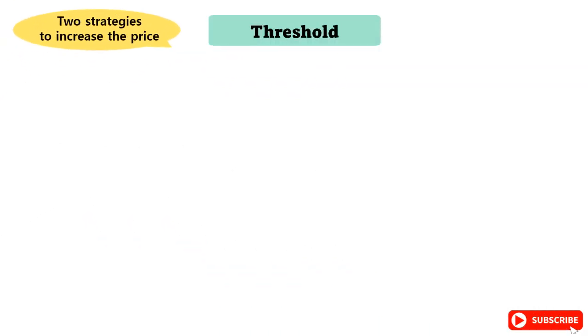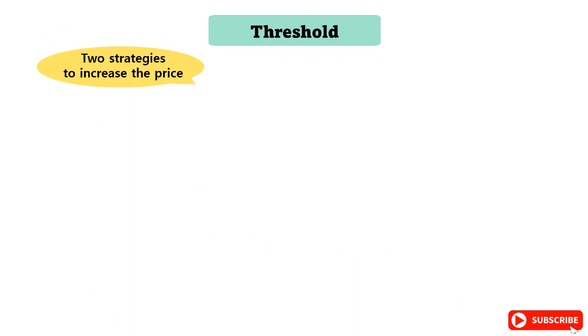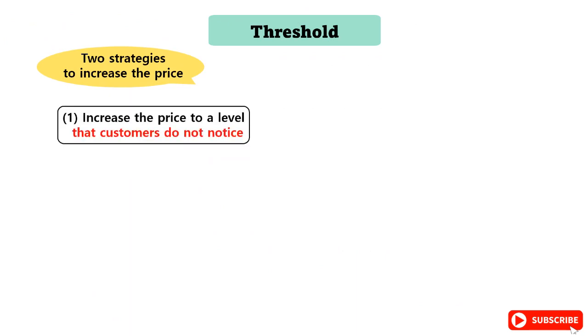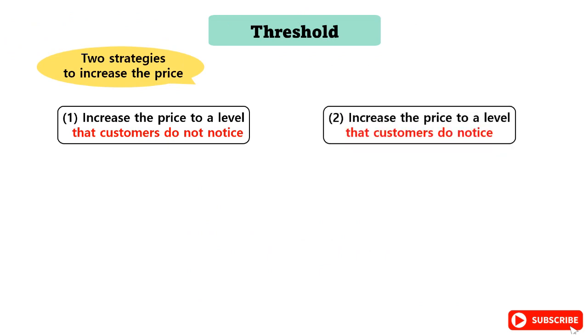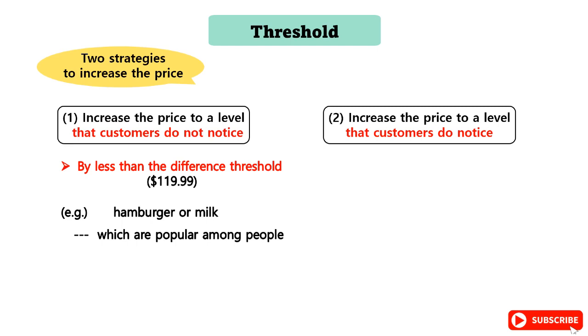Therefore, when you want to increase the price, there can be 2 strategies. The first strategy is to increase the price to a level that customers do not notice. The other strategy is to increase the price to a level that customers do notice. To raise the price to a level that customers do not notice, you only need to increase it by less than the difference threshold, specifically by $119.99. For products like hamburger or milk, which are popular among the public, it is desirable to increase the price by an amount below the difference threshold, even when raising prices.